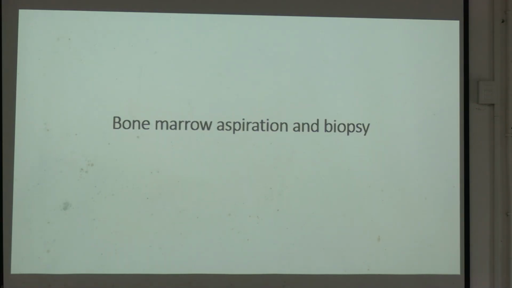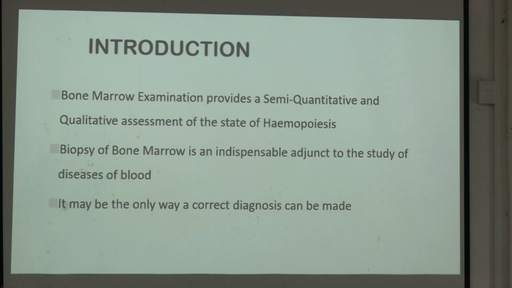Now the bone marrow scarring. Bone marrow scarring means bone marrow aspiration and bone marrow biopsy, both. So bone marrow examination provides semi-quantitative and qualitative assessment of the state of hemopoiesis. Biopsy of bone marrow is an indispensable adjunct to the study of disease of blood. It may be the only way a correct diagnosis can be made, because from peripheral blood we sometimes cannot correctly diagnose. In that case, bone marrow aspiration or bone marrow biopsy helps us.